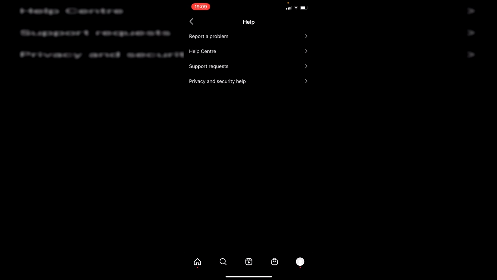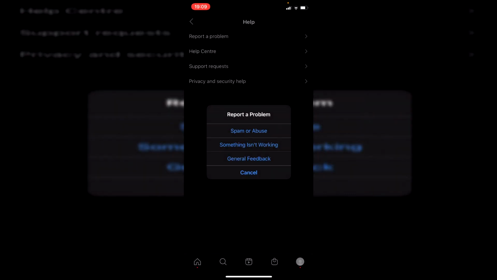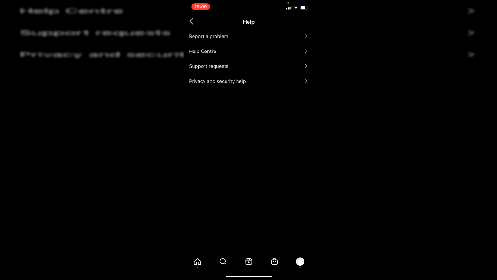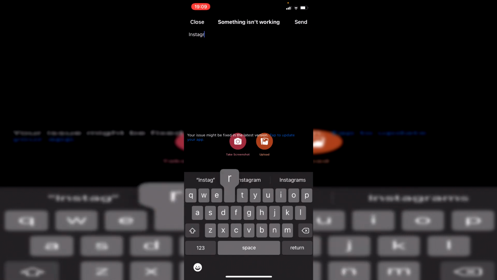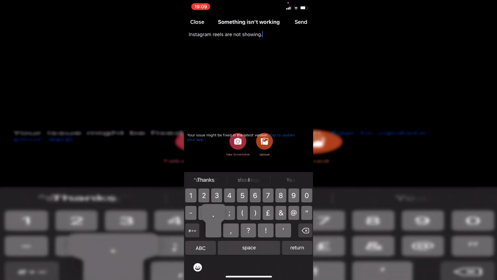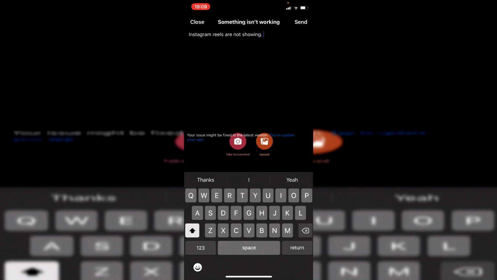I recommend clicking on report a problem, and as you can see, you then get another 3 options. Click on something isn't working. Then you can type in the issue you're having. For example, I'm going to type in Instagram Reels are not showing, and then hopefully Instagram will get back to you with a fix or an answer which you can try. I'm not going to click send because I already do have Reels, but of course if you don't have Reels, then click send, and hopefully you're going to get a response.